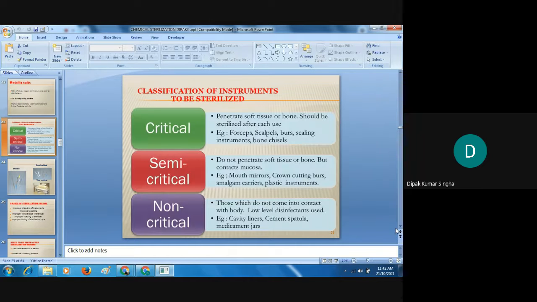Next. Next class, which teacher? Or shall I continue? Sir, there is no class. There is no class, but I have one class for the master's degree.